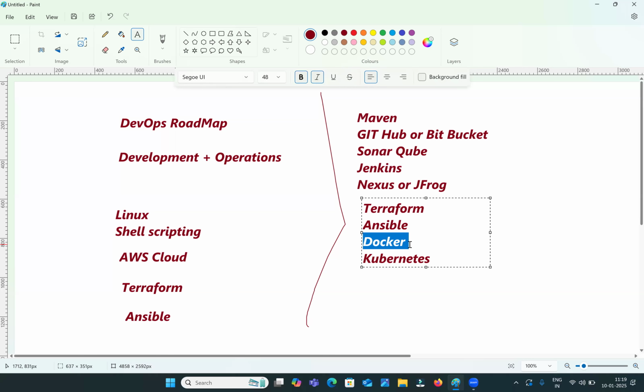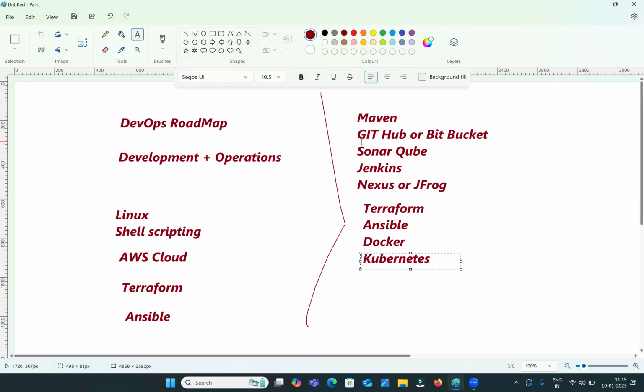To manage those containers, we need one orchestration tool. As an orchestration tool, we are going to use Kubernetes. That's why Kubernetes is very, very important. Whatever containers we are creating with Docker, we are going to manage all of them with Kubernetes.